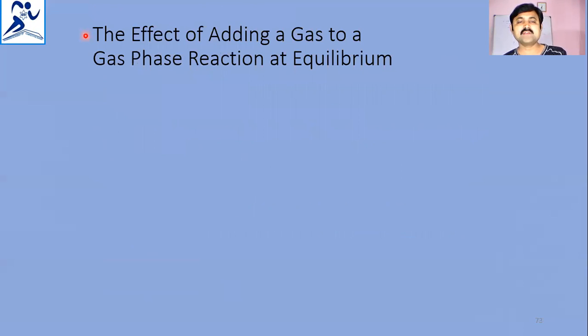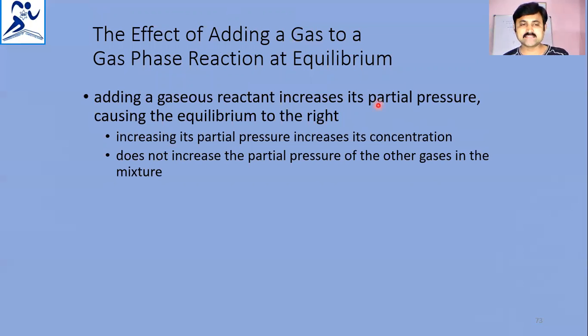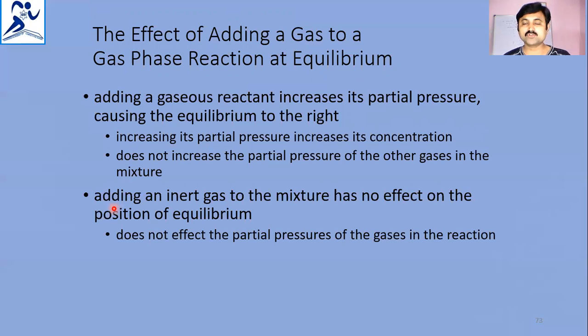Effect of adding a gas to a gas phase reaction at equilibrium. Adding a gaseous reactant increases the partial pressure, causing the equilibrium to shift to the right. Increasing its partial pressure increases the concentration, but does not increase the partial pressure of the other gases in the mixture. Adding inert gas to the mixture has no effect on the position of equilibrium. If you add inert gas to the gaseous reaction, it won't be affected because inert gases do not change the equilibrium. It does not affect the partial pressures of gases in the reaction.